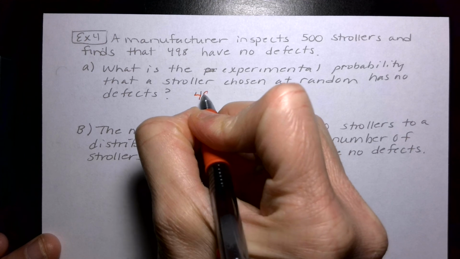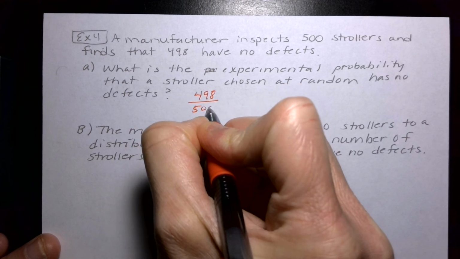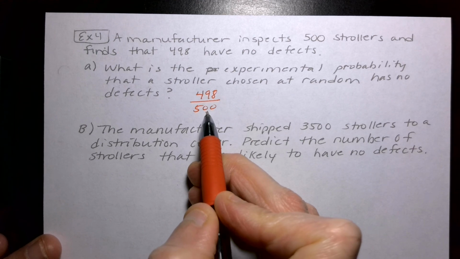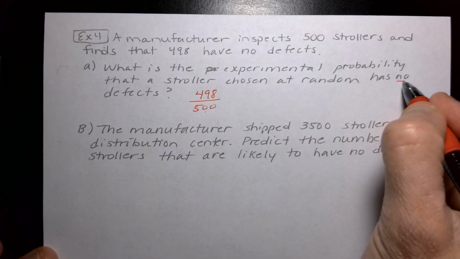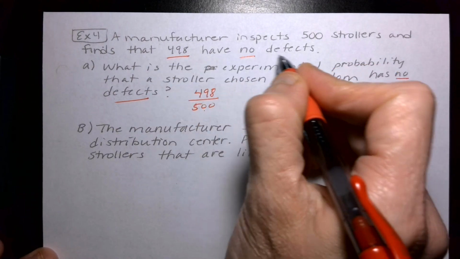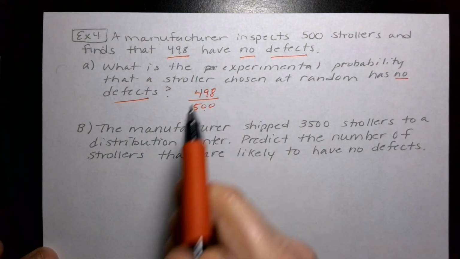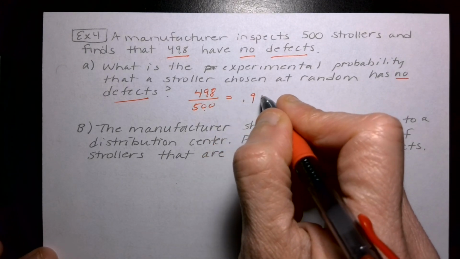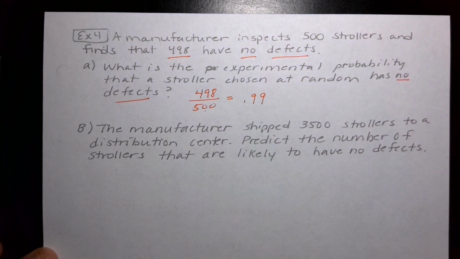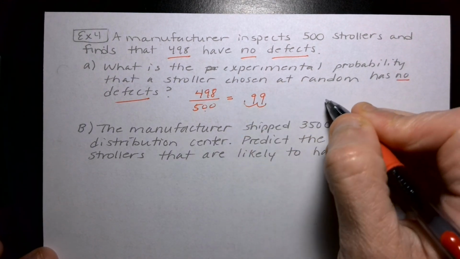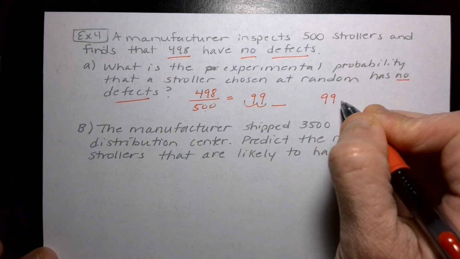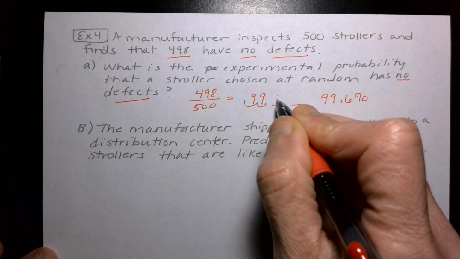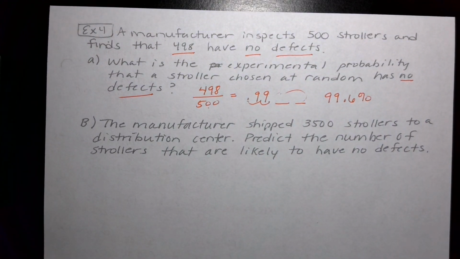They actually know this for a fact. And so they have 498 out of the total. Remember, the total goes in the bottom all the time. And they're looking for ones that have no defects. And the 498 had no defects. So that's why that's the number that goes on top. When you divide that out with your calculator, you'll get like a 0.99. I don't have my calculator here. All I know is when you round it and turn it into a percent, it comes to 99.6%. You can grab your calculator and try. So that's a pretty good chance that you're gonna get one with no defects.